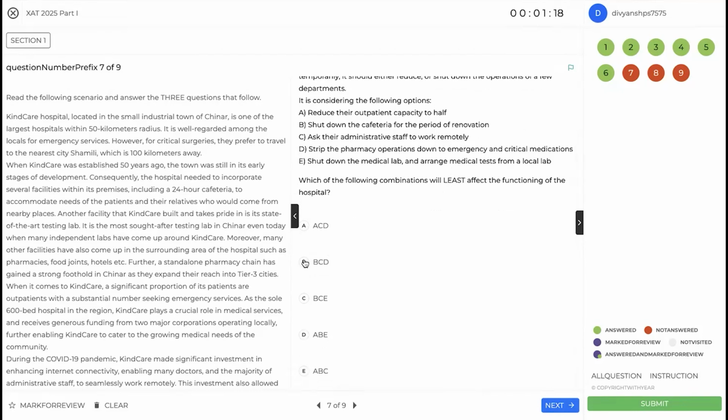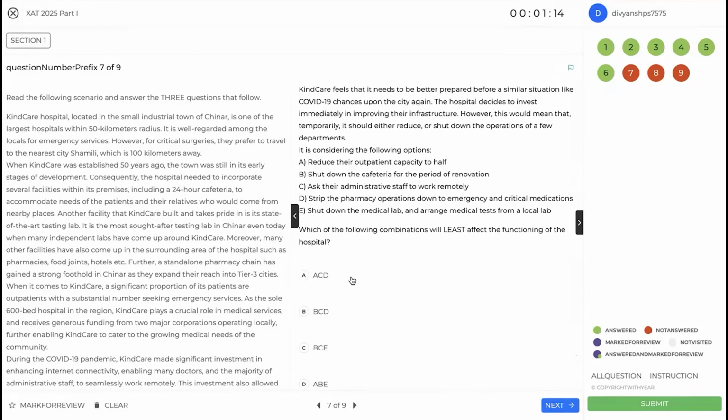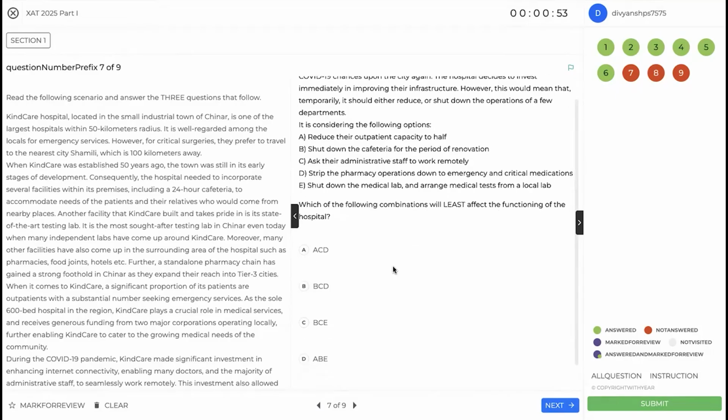So A, D, and E are going to be cancelled. We have to choose between B, C, and D. Option E is to strip the pharmacy operations down to emergency and critical medications, shut down the medical lab and arrange medical tests from a local lab. Now there are pharmacy chains, independent pharmacies, multiple other pharmacies also, whereas Kind Care's lab was state of the art. So E would have a worse effect than D. So my answer will be B, C, D for this.